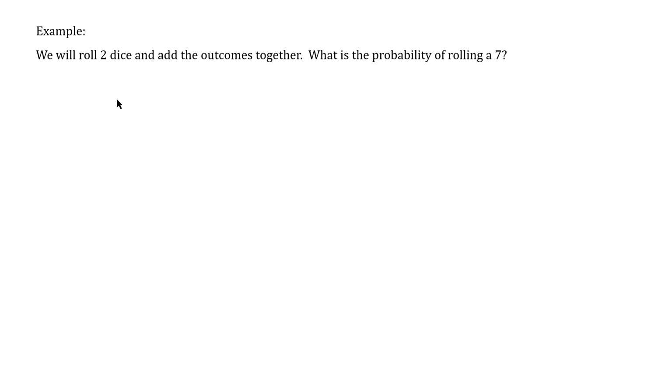So there are 2 possible combinations of the 1 and the 6 adding up to 7. It's the same for the 2 and the 5, and the same for the 3 and the 4. So there are actually 6 possible outcomes of rolling a 7 with 2 dice. There are 36 total outcomes because the number of outcomes on each die is multiplied together: 6 times 6 is 36. And then you have 6 over 36.